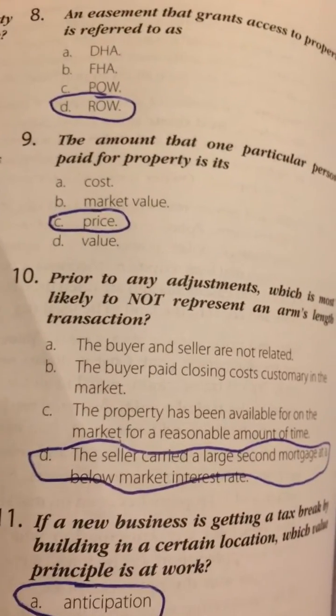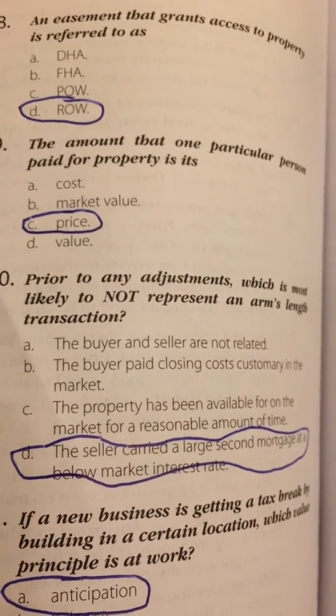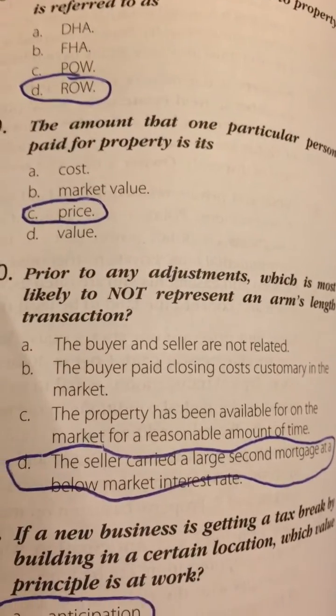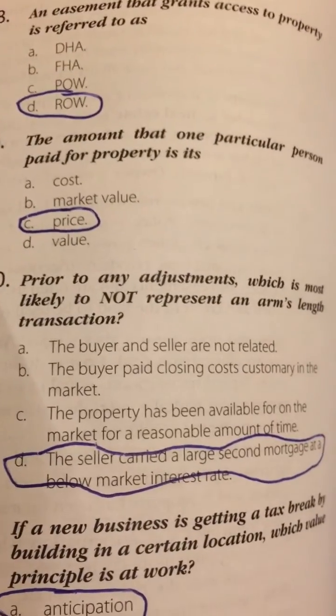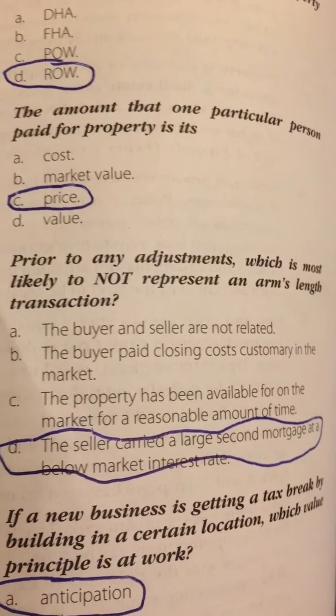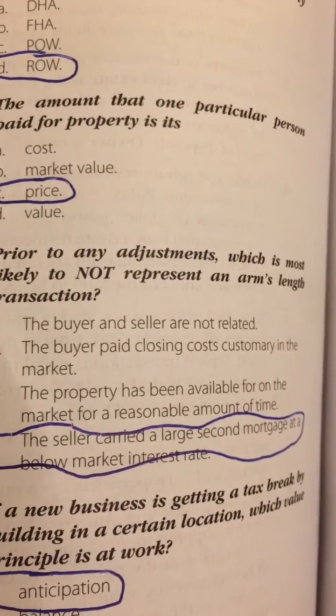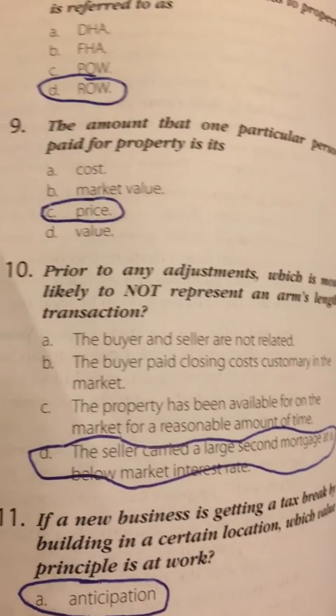Number 10. Prior to any adjustments, which is most likely to not represent an arm's length transaction? A, the buyer and seller are not related. B, the buyer paid closing costs customary in the market.